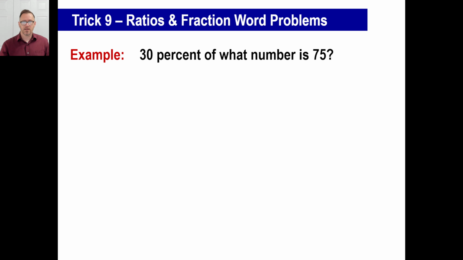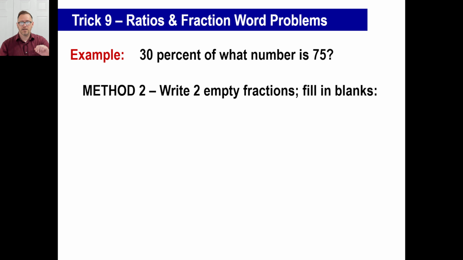The second way to do this is to write two empty fractions equal to each other and fill in the blanks. All right? So let's do that. So you don't even have to think about it. Just go fraction equals fraction and fill in the blanks. Obviously, we need 4 things here, right? We're going to have to find 4 things to put here, here, here, and here out of this sentence right there.